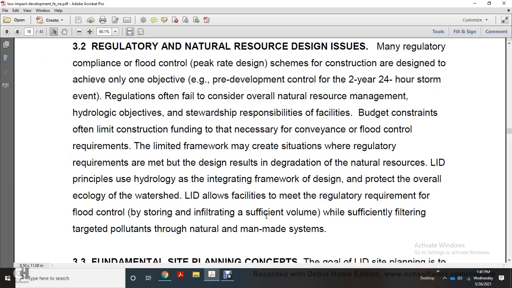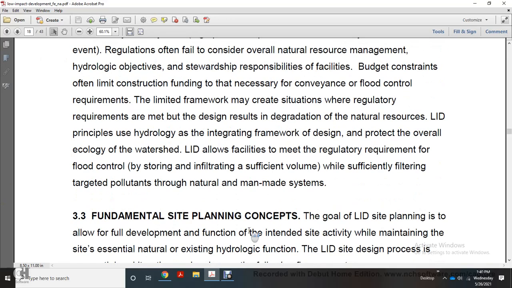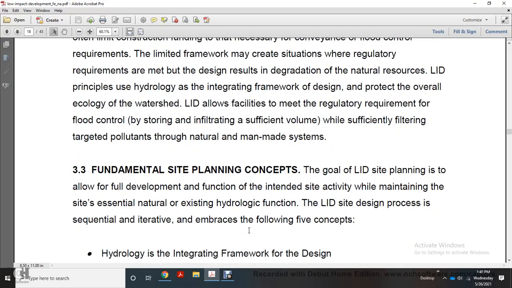Flood control and storm infiltration, sufficient volume with sufficient filtering, targeted pollutants, and natural and man-made systems. Fundamental site concepts of the goal. Low impact development site planning is to allow the full development functional intent of the site activity, maintaining the site's essential natural existing hydrological function.